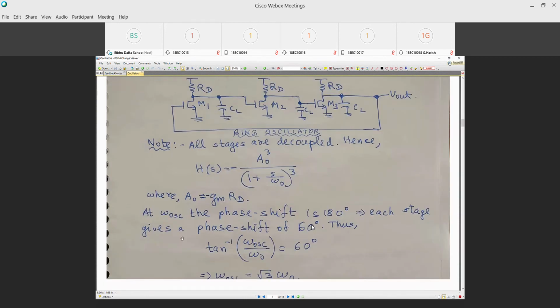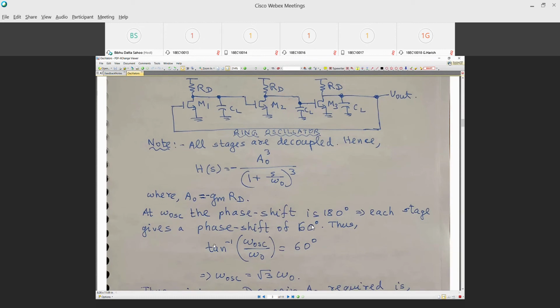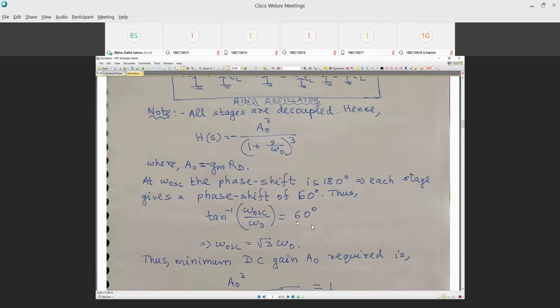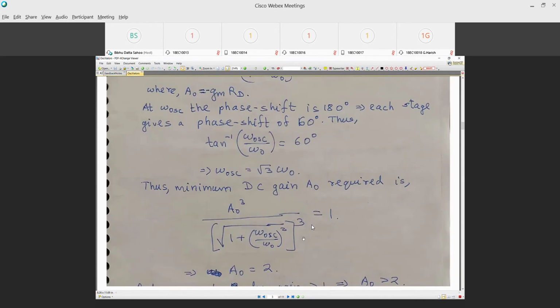At the oscillation, the phase shift is 180 degrees. Each stage gives a phase shift of 60 degrees. So we are going to say that tan inverse of omega oscillation by omega naught equals 60 degrees. Omega oscillation is equal to omega naught. We have already derived this earlier. The minimum DC gain A naught required is equal to 1. So A naught equal to 2.